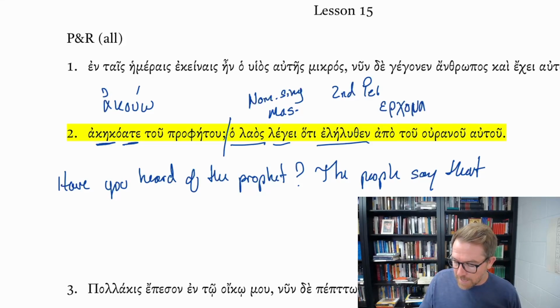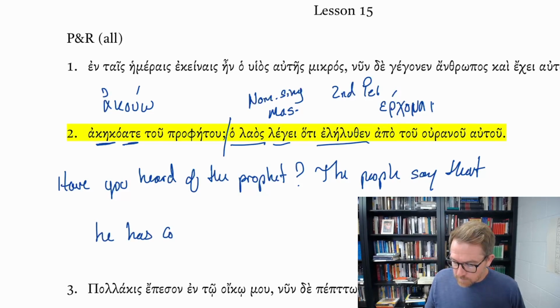And so you're going, how do I get elēlythen from erchomai? This is, again, one of those irregular second perfects, like the second aorist, where it has just taken an odd form. So you just have to know what's happening. So it would be, has come. The people say that he has come.